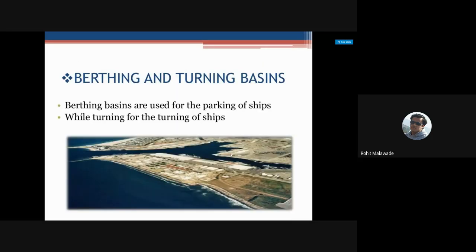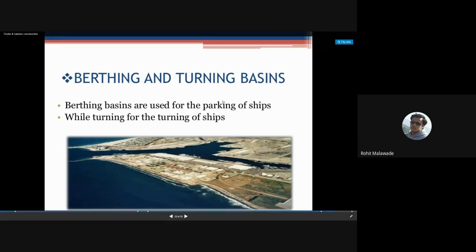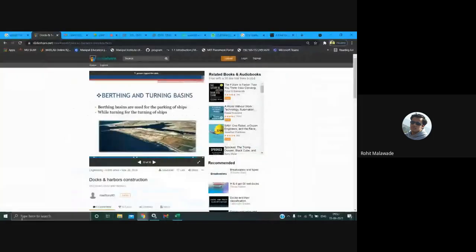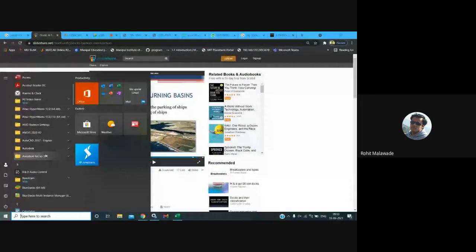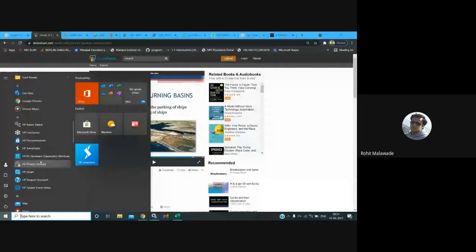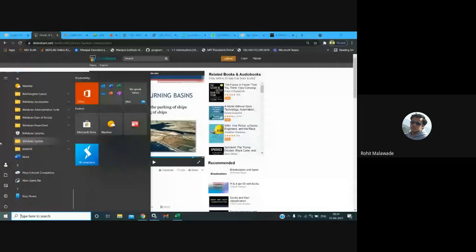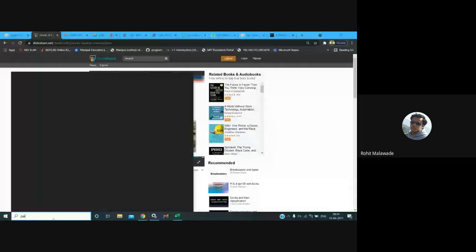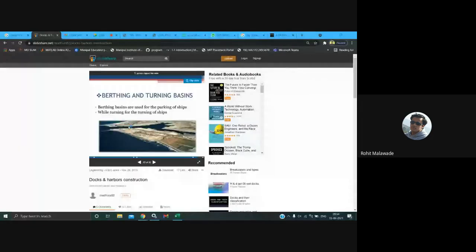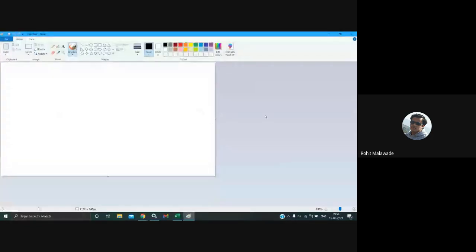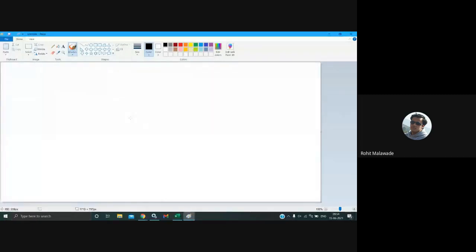Now this is berthing and turning. In a harbor, the ships will come in a particular way, and then they want to move out.